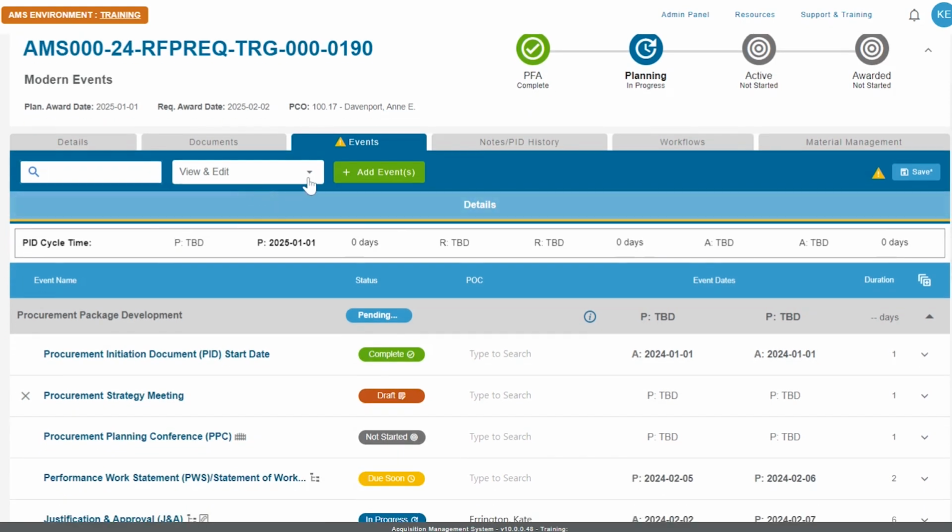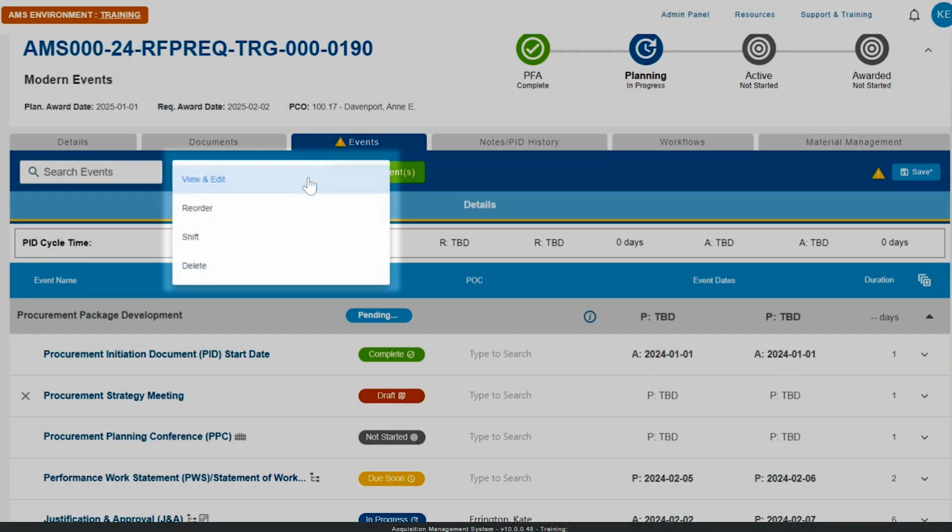Next, you have a drop-down menu where you can change the view that you are looking at. View and Edit allows you to view all of your events and edit appropriate dates based on status. Reorder allows you to reorder events within the gate event restrictions. Shift lets you shift your schedule a certain number of days. And Delete will display an X next to the events that can be deleted.